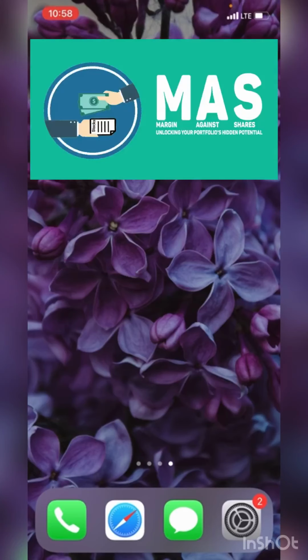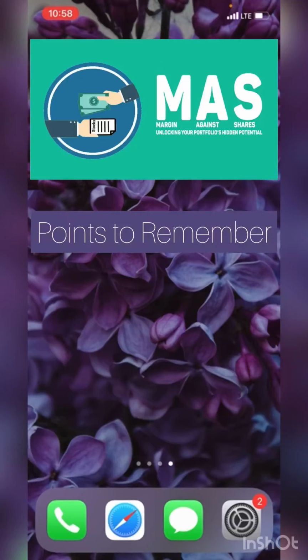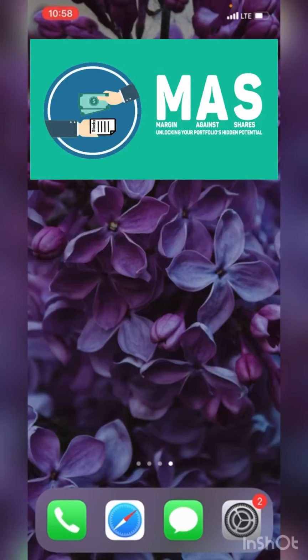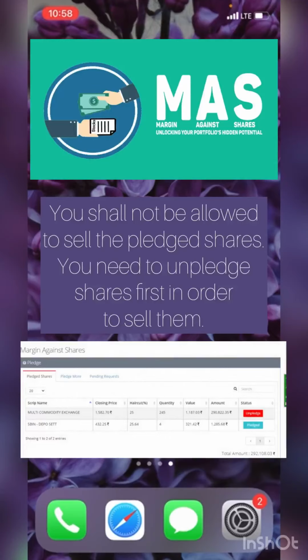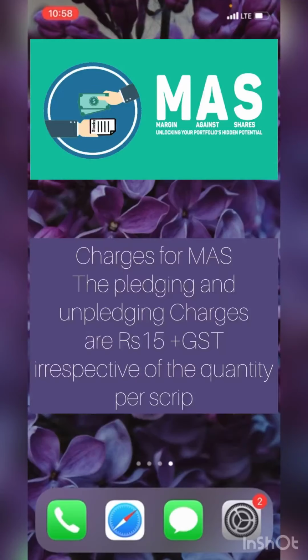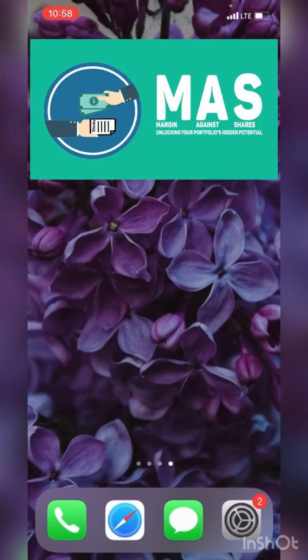Now, apart from all the previous information, there are few key points to remember for margin against shares. You shall not be allowed to sell the pledged shares. You are required to unpledge first from Box and then you can sell those. The charges for margin against shares: there shall be charges of rupees 15 for pledging and rupees 15 for unpledging plus GST per scrip irrespective of the quantity.